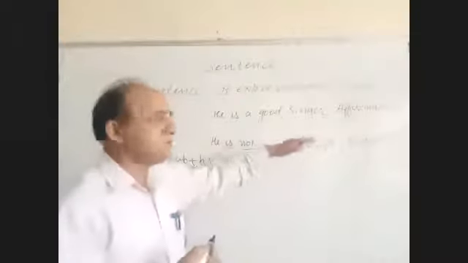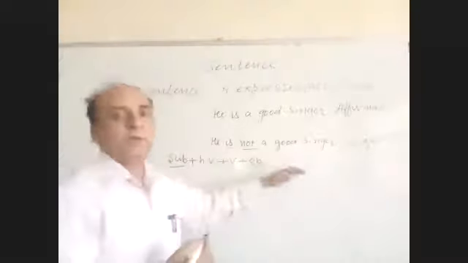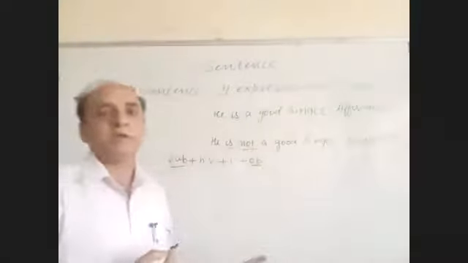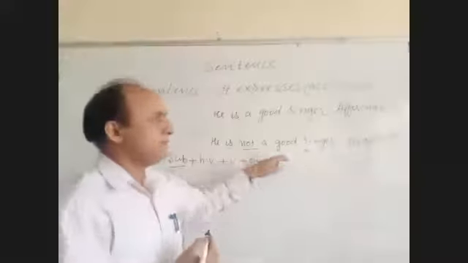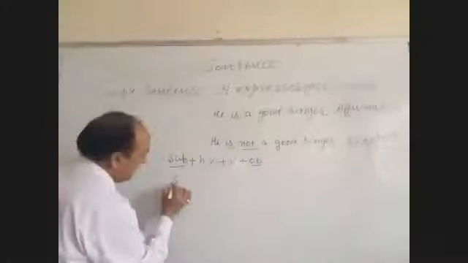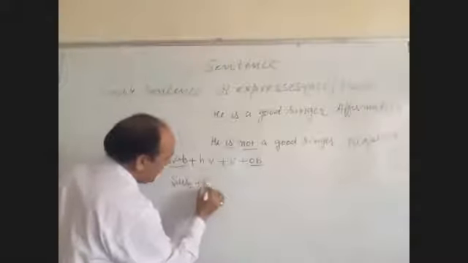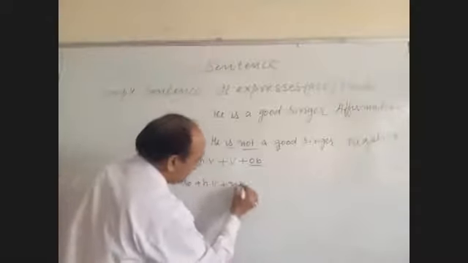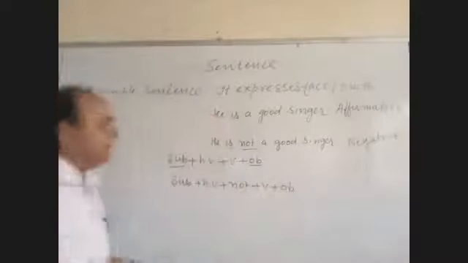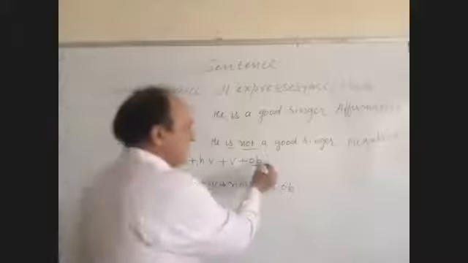We will need a helping verb. Without a helping verb we can't use the negative word not. That's why for the negative sentence we require a helping verb. So the sentence structure again: subject, helping verb, not, main verb, and object. This is the identification. There is always a full stop.